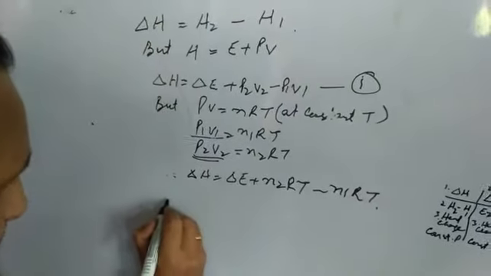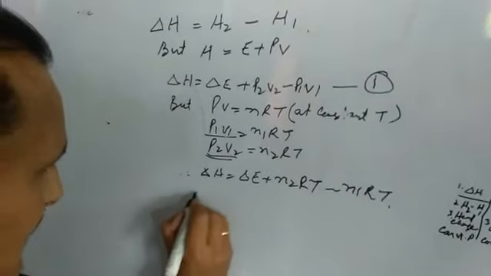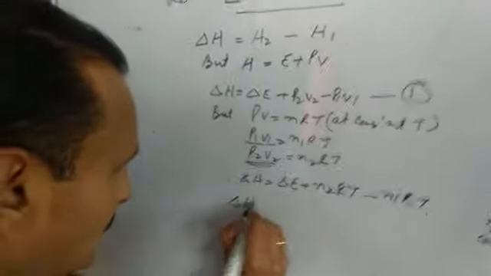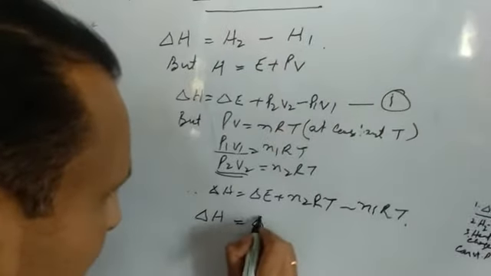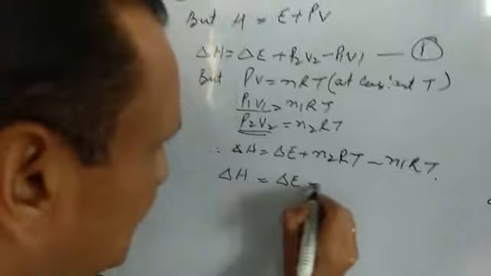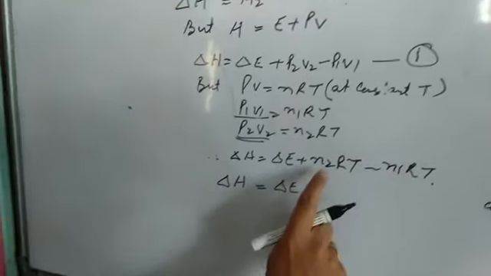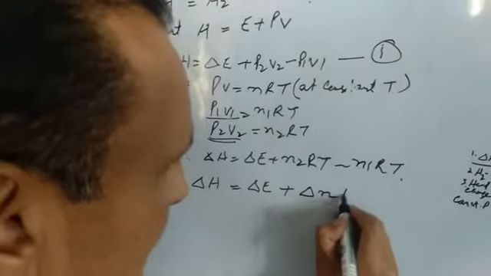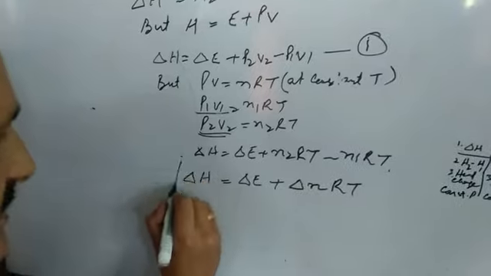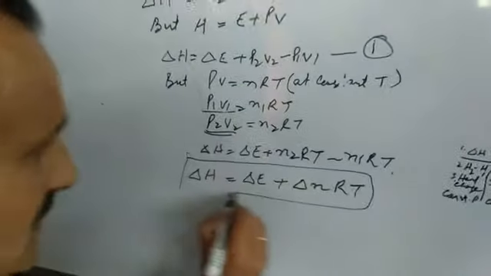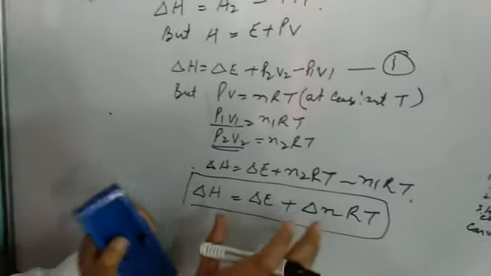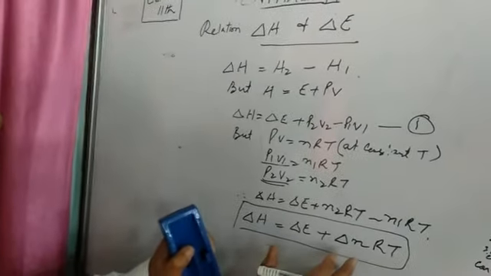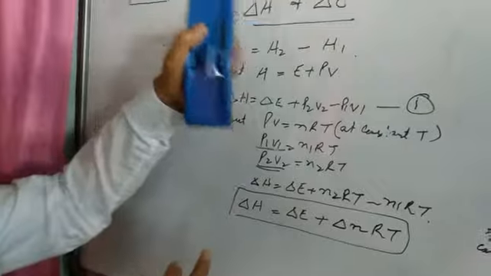And further solving it, we will get delta H equal to delta E, that is change in internal energy, plus, now see here, n2 minus n1, that will be delta n, times RT. So this is the relation between delta E and delta H. This mathematical expression gives us the relation between delta H and delta E.